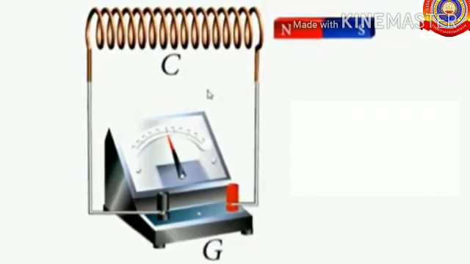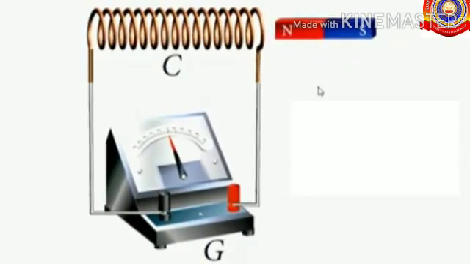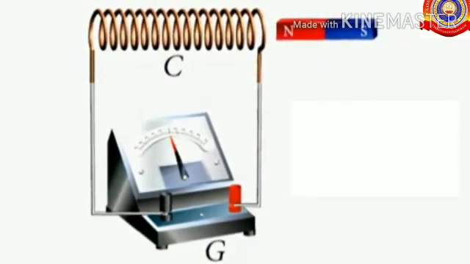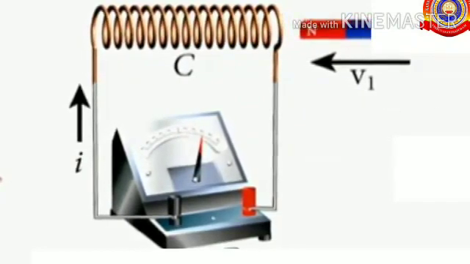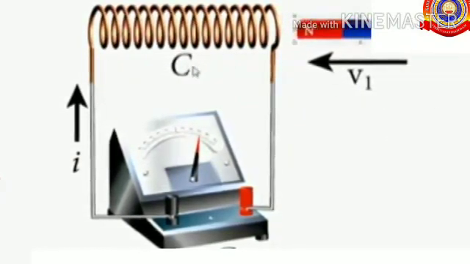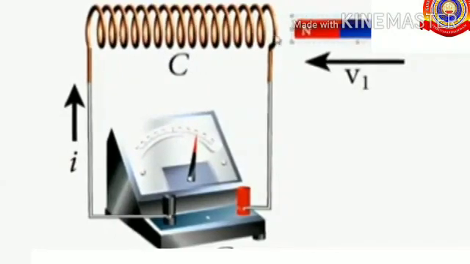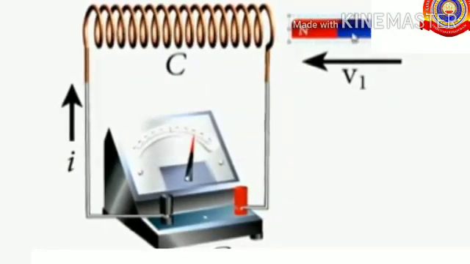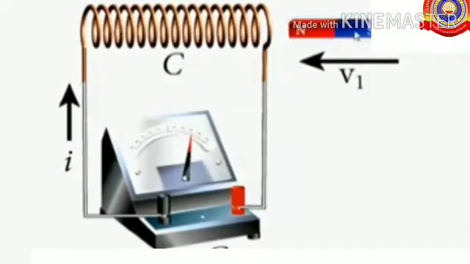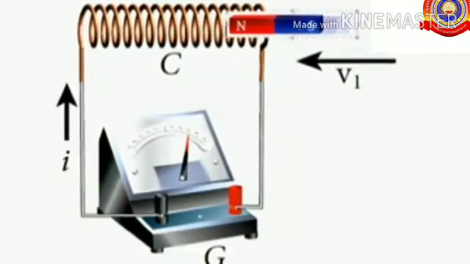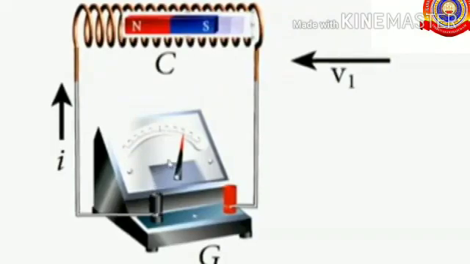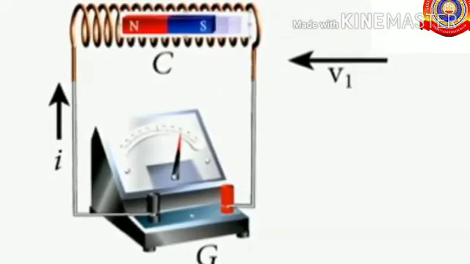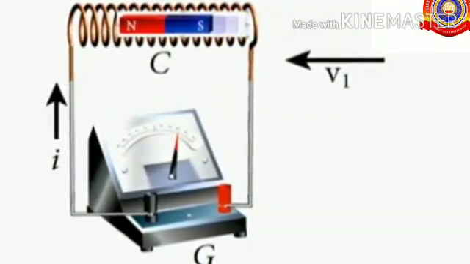Next, if the magnet is moved into the solenoid, that is towards left, the needle of the galvanometer shows deflection towards the opposite direction, that is towards right.